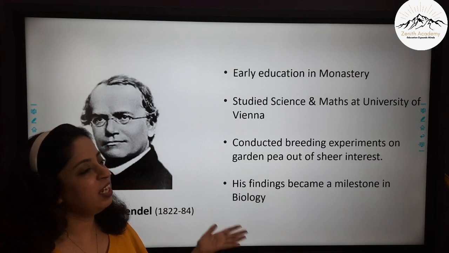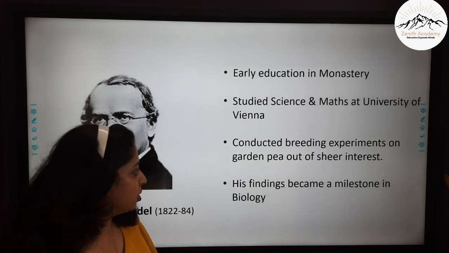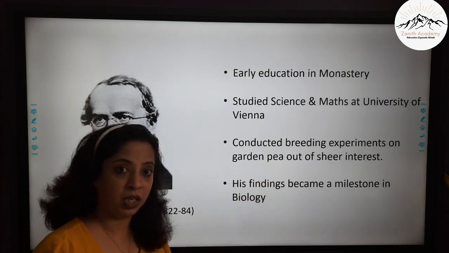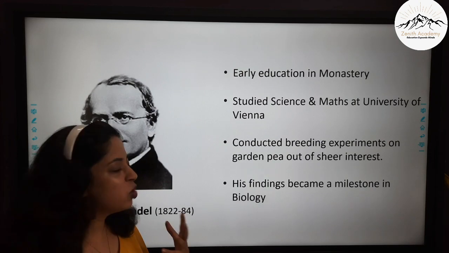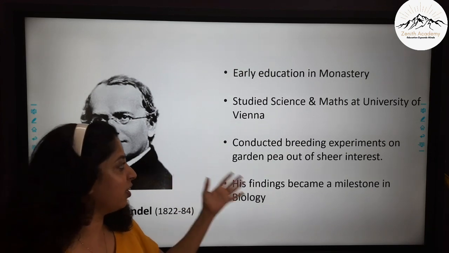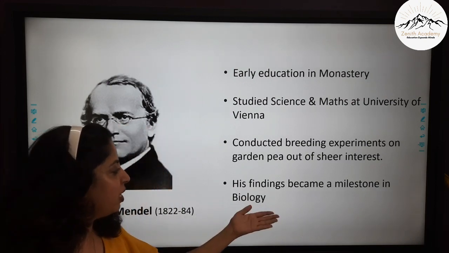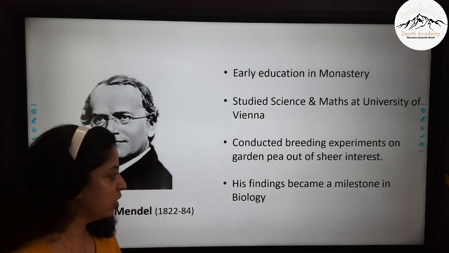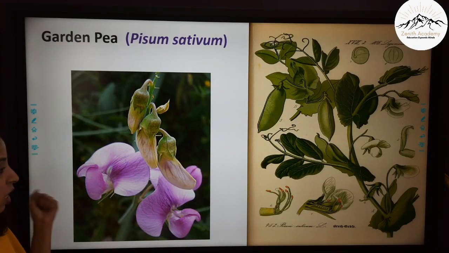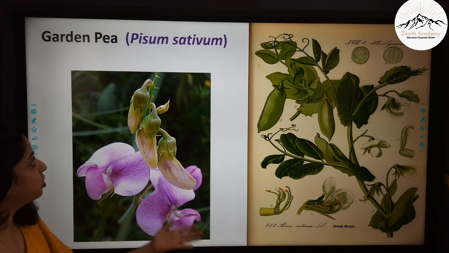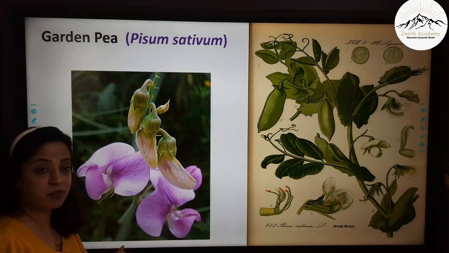So when he returned to his monastery, he conducted a lot of breeding experiments on garden pea, which was there in the beautiful garden of the monastery. Out of his sheer interest, he started conducting breeding experiments on pea plants, and his findings became a milestone in biology. So let's go ahead and find out. Now, he conducted the experiments on garden pea, as I told you, whose scientific name is Pisum sativum.